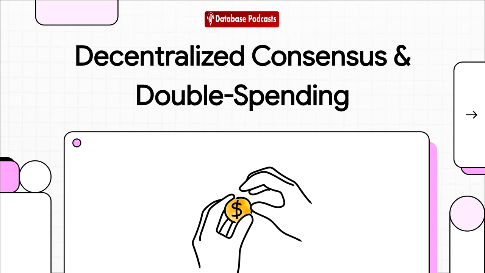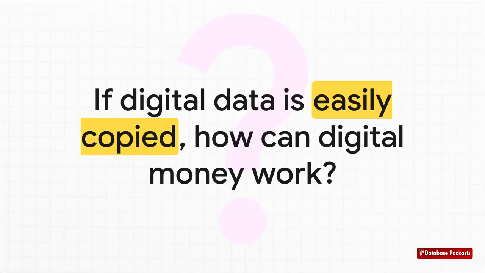Welcome to The Explainer. Today, we're jumping right into a huge question in the digital world. We're going to tackle how you can create money that can't be counterfeited when it's just made of data that can be copied over and over again. We'll explore how a network of total strangers can somehow agree on the truth, and in doing so, solve a problem that stumped computer scientists for decades. So let's start with that fundamental challenge.